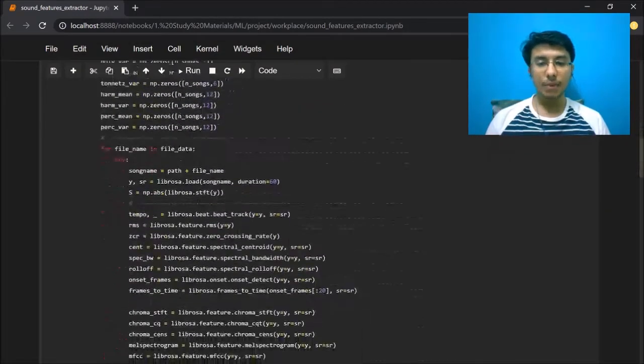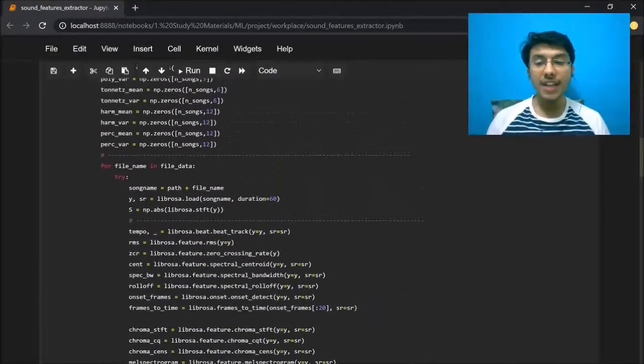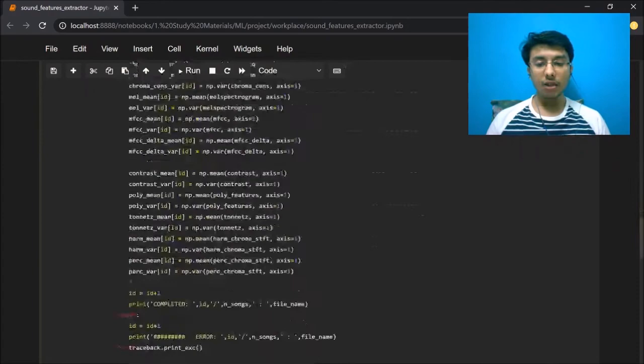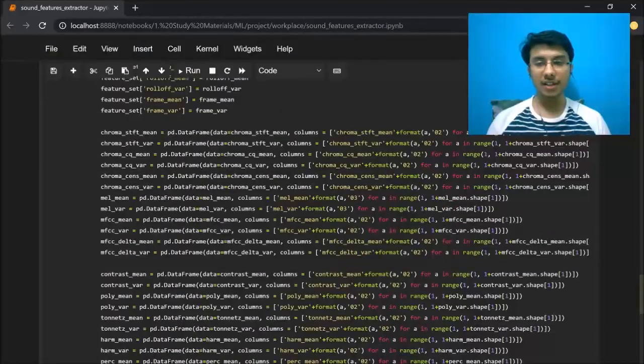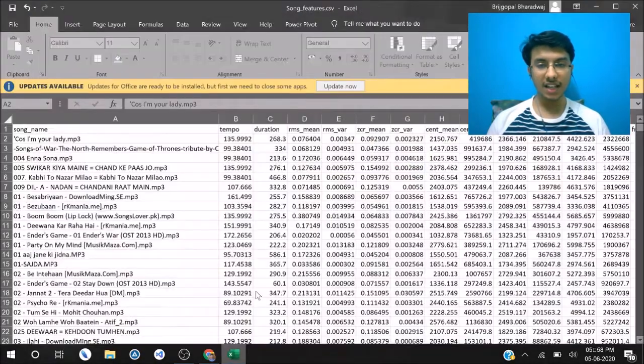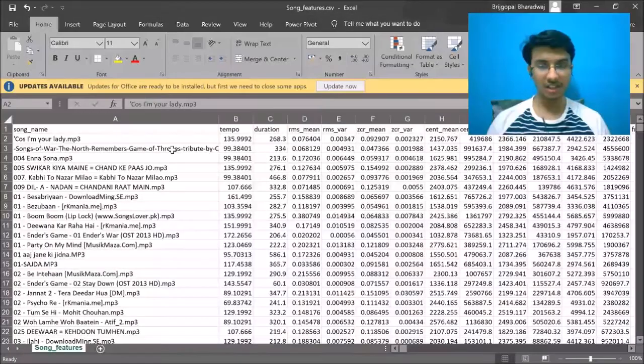And once it computes all these values for every single file in the dataset, as you can see, we are iterating for each file, it stores these values in separate vectors that have corresponding names. And once for all the songs the process is completed, we extract all these vectors and integrate them into a pandas data frame. This data frame is then exported to a CSV file, so that it can be used by the next Python script that is going to perform the actual clustering analysis.